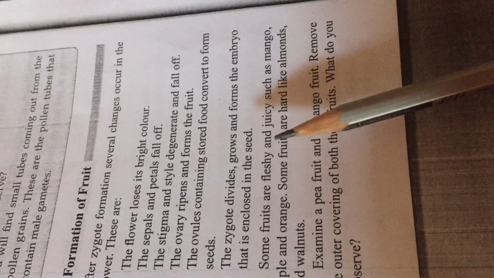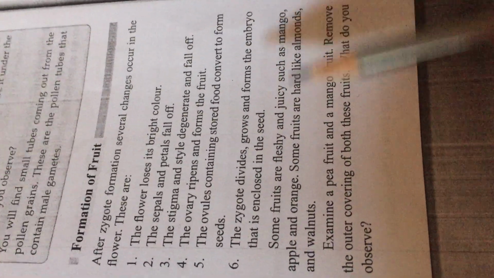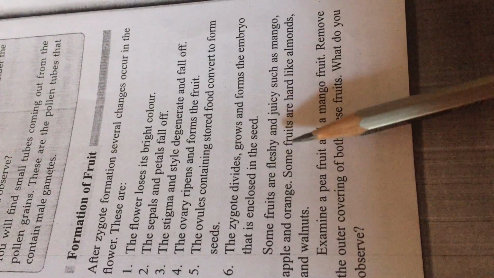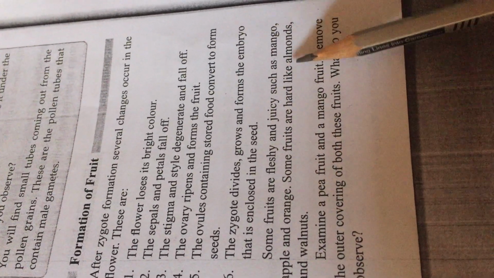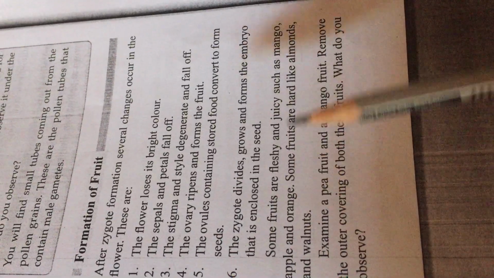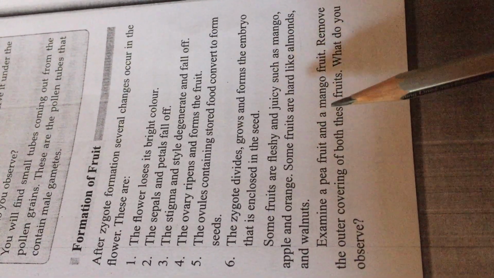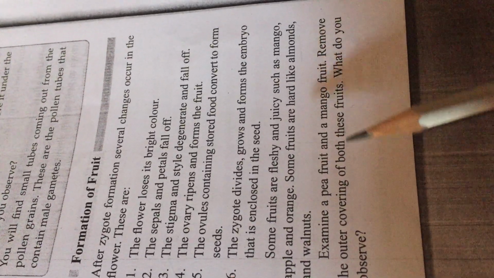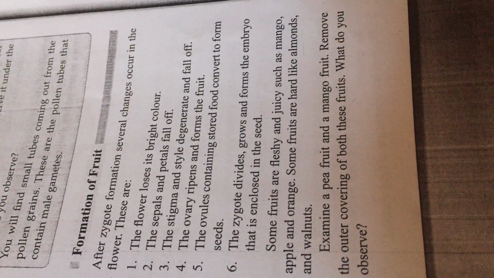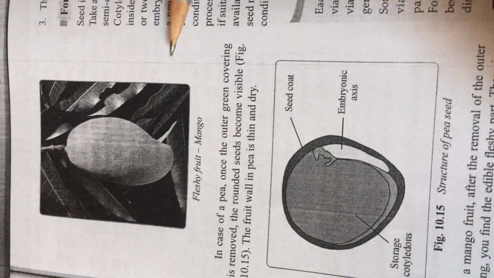Some fruits are fleshy and juicy, such as mango, apple and orange. Some fruits are hard like almonds and walnuts. Almonds and walnuts are also fruits. Examine a pea fruit and a mango fruit. Remove the outer covering of both these fruits. What do you observe? You have to observe these two fruits, and here we will also read in this topic.